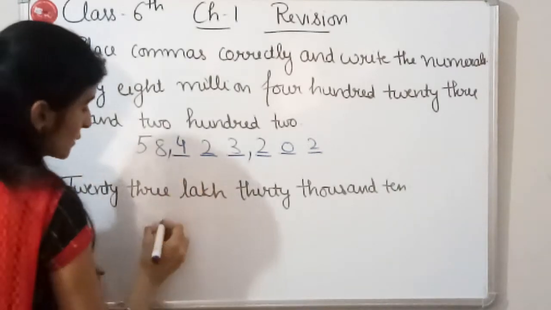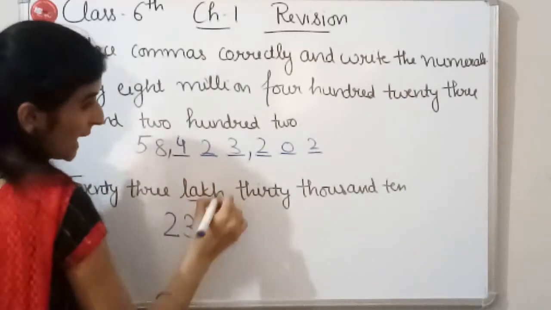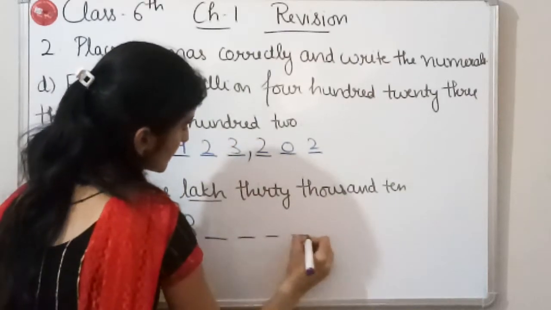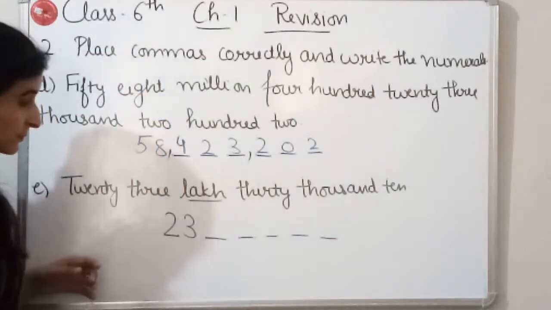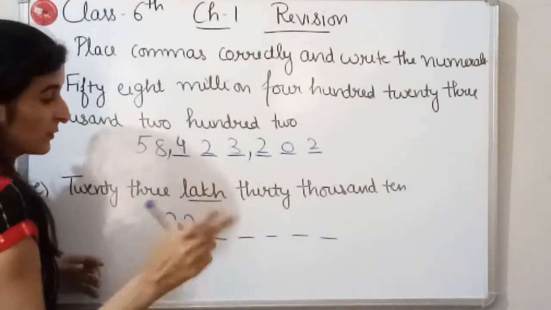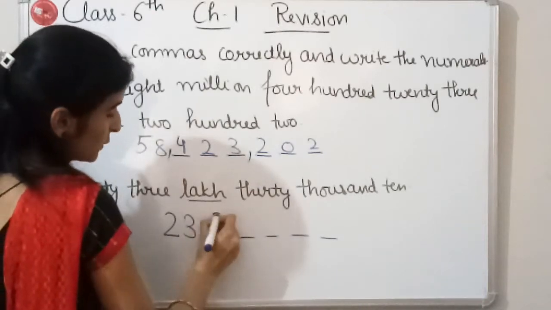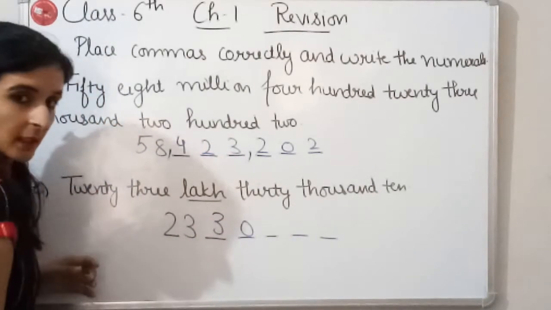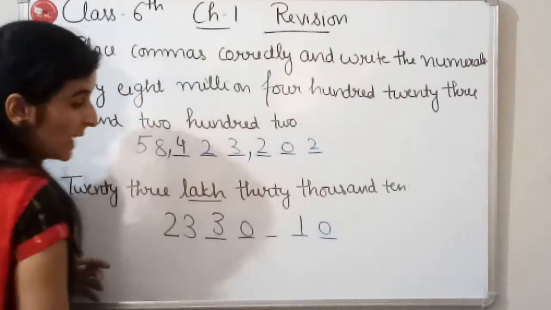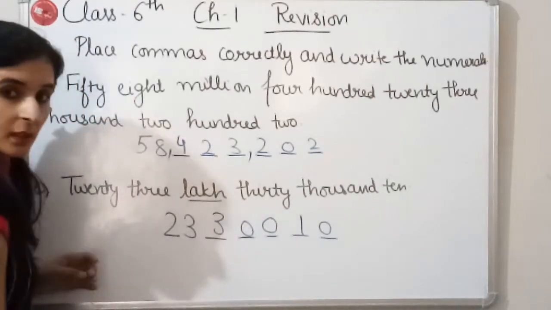23 lakh. So first of all we will write 23. Then we have lakh. Lakh means 5 zeros. It means 5 more digits. Clear? Then 30,000. 1000 means we have to leave space for 3 digits and then we have to write 30. Clear? And at the last there is 10. Now the remaining space we have to fill with zeros.